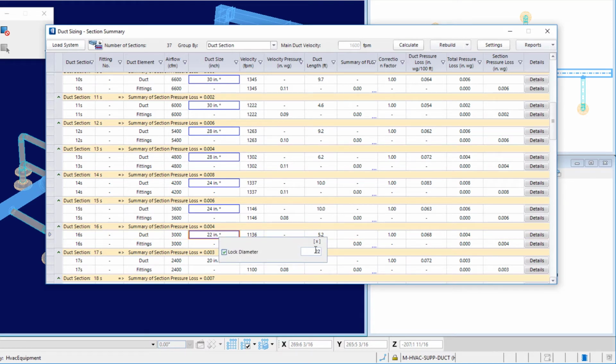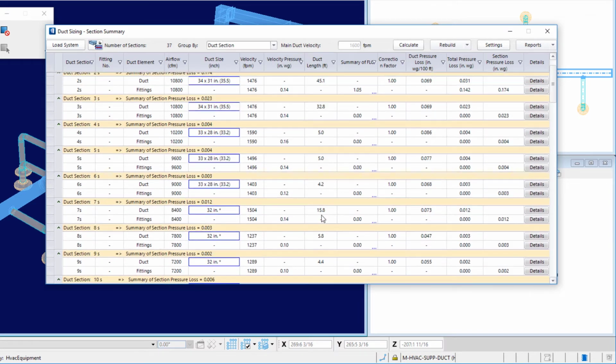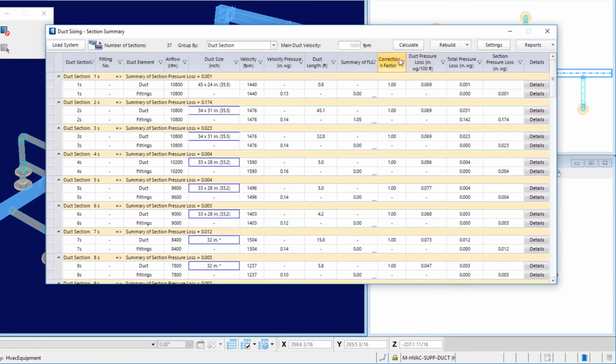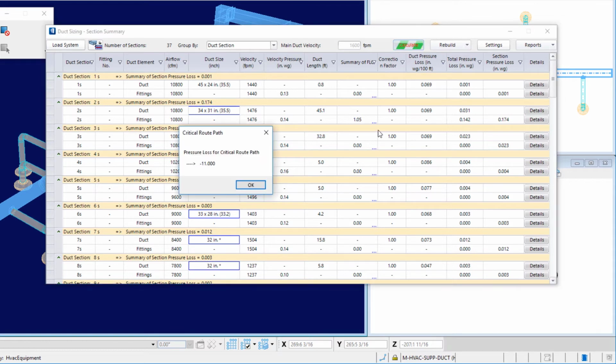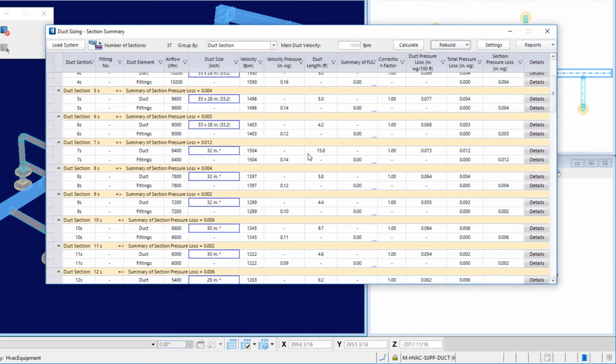Again, to minimize some of the amount of transitions in the 3D model there. Let's go ahead and make this one 20, and we'll lock this one. So I've made a few changes in the sizes here. I'll say calculate. And I'll say write to model.